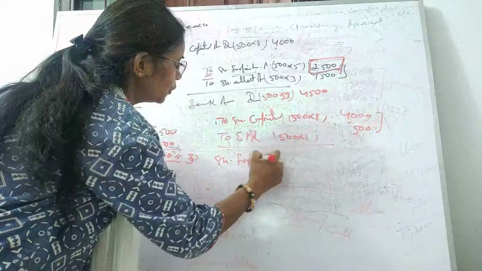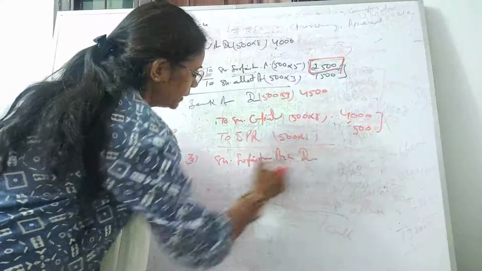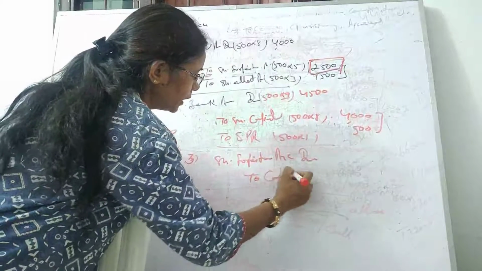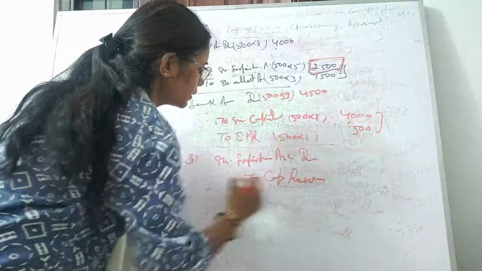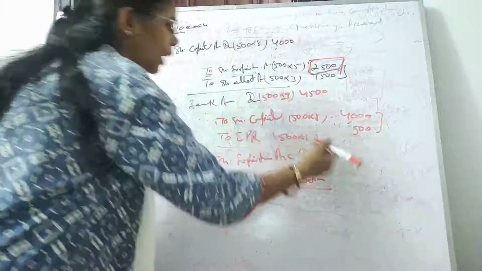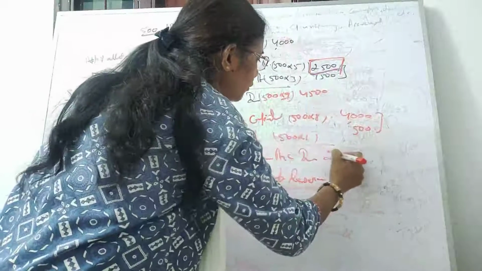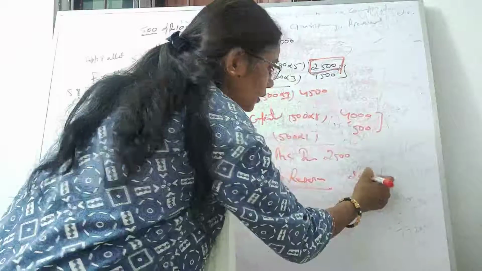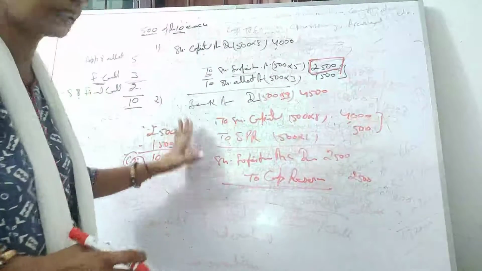Share forfeiture account debit to capital reserve. How much? This is 2,000. All right, students. I hope it is clear.